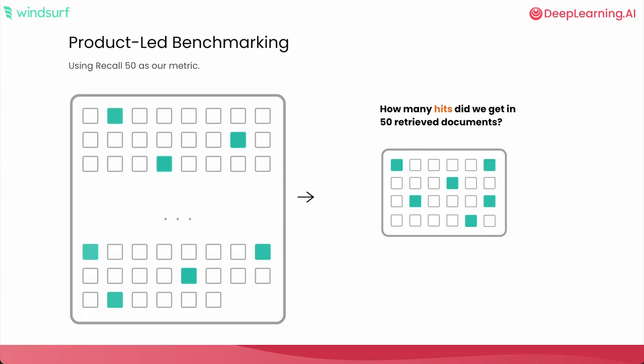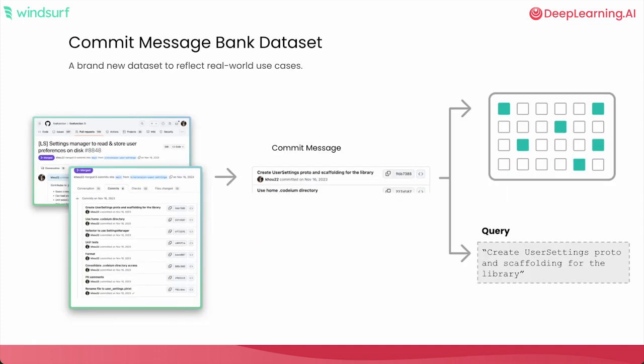We're interested in the idea of: if I retrieve 50 objects, how many of the ground truth relevant objects would actually appear within those 50? If I have a high recall over them, at least I have all the relevant information, out of a much larger corpus, that I would need to complete my particular task. Of course, a benchmark like this we needed to build. So how did we build it?